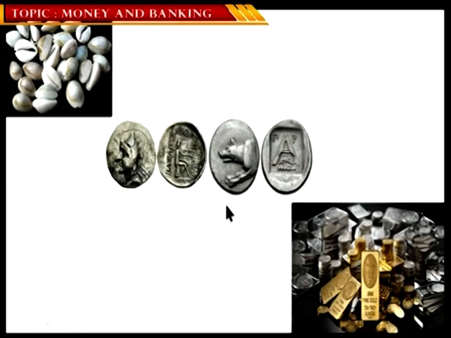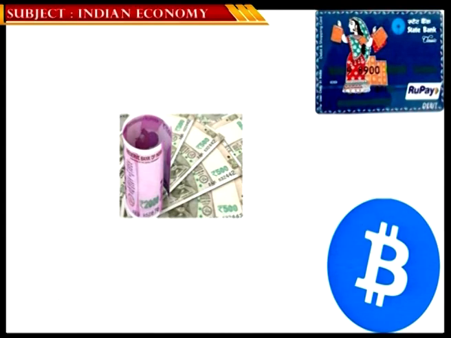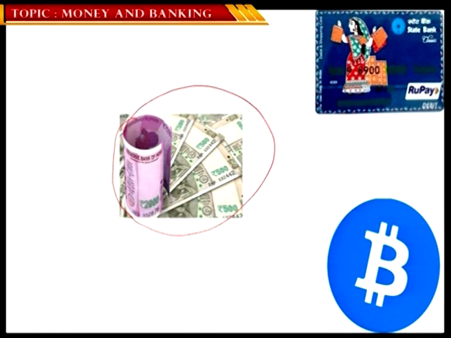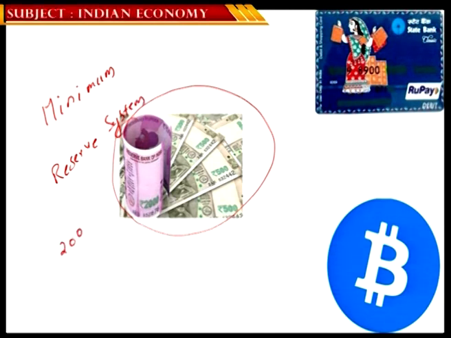Later on, people moved from the barter system to commodity money like seashells, and then metallic money, then gold and silver used as currency. But as of now, this fiat currency, the paper currency that the government of India or the RBI prints and circulates, is based upon a system called the minimum reserve system. By maintaining reserves of approximately 200 crore rupees worth of assets, mostly in the form of gold and forex reserves, the RBI has a right to print any amount of money as per the requirement of the economy.